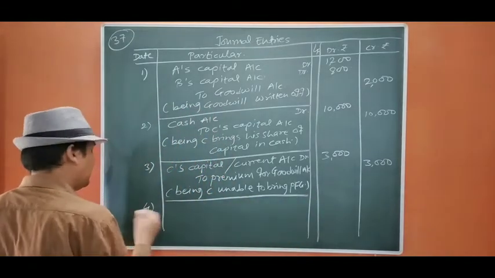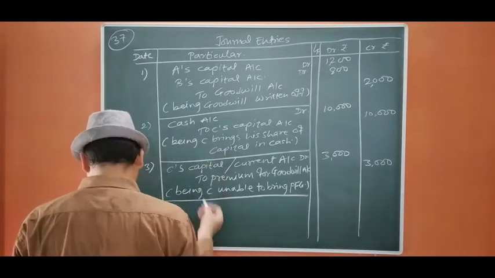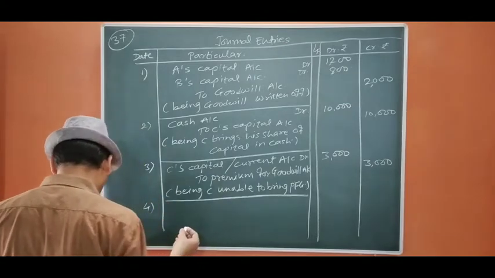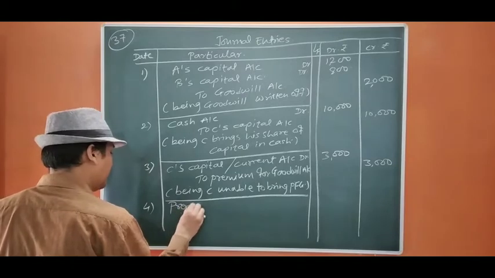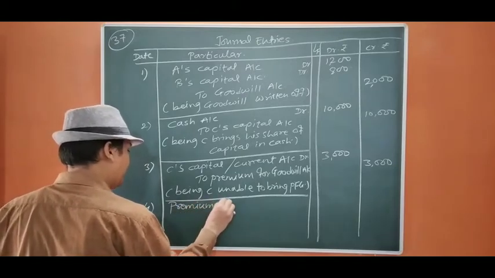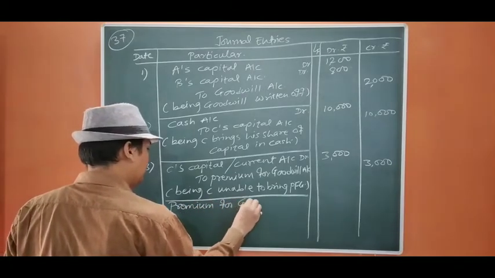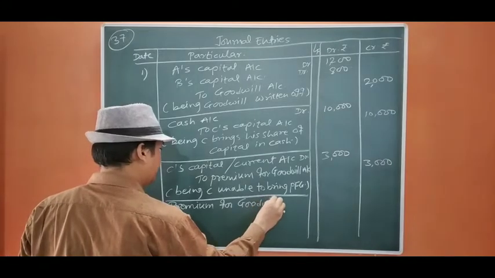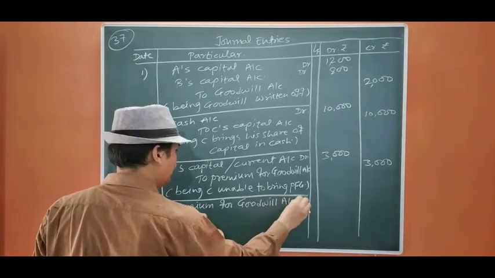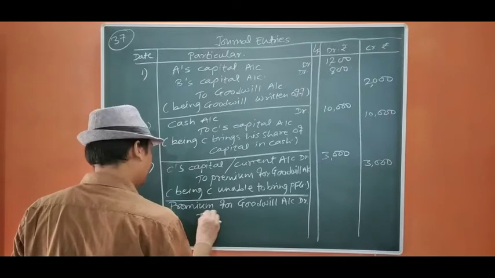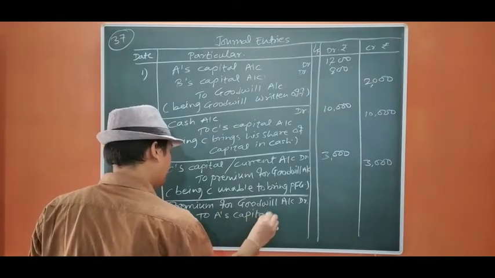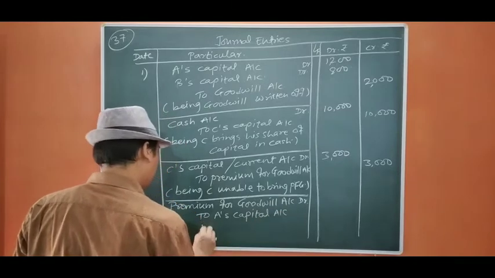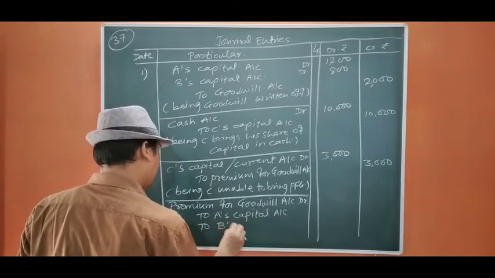Okay, for this amount we are going to distribute between A and B in their sacrificing ratio, which is 3:2. So premium for goodwill account debit to A's capital account, to B's capital account.